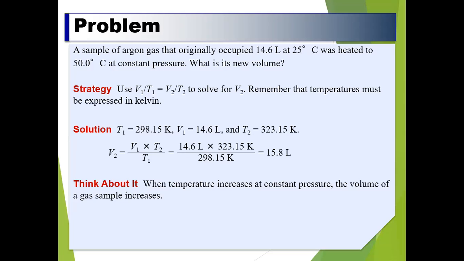323.15 Kelvin. Now first of all we rearrange for V2 from this formula, the actual formula, which is V1 upon T1 is equal to V2 upon T2. So V2 is equal to V1 multiplied by T2 divided by T1, and putting these values in this formula, V1 is equal to 14.6 liter multiplied with 323.15 Kelvin, which is divided by 298.15 Kelvin. So we solve this problem, all the calculation, and the answer will be